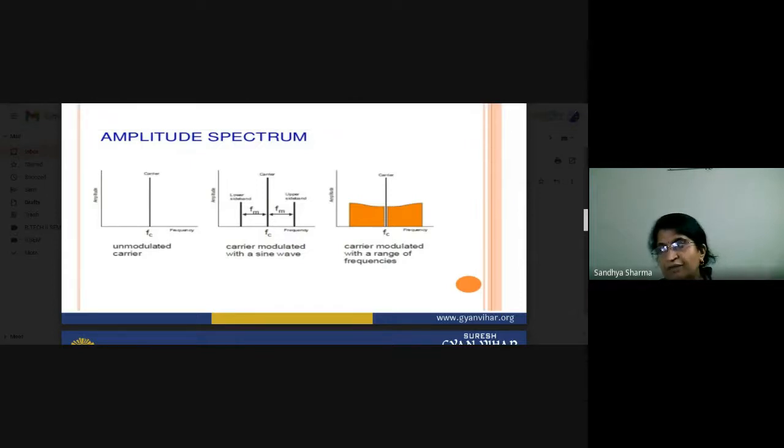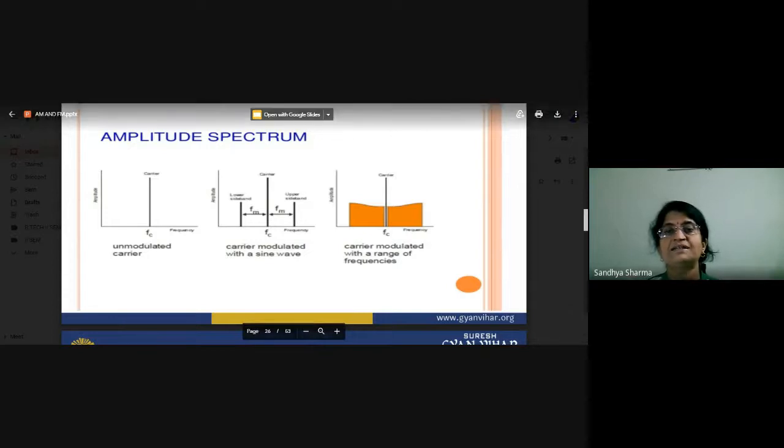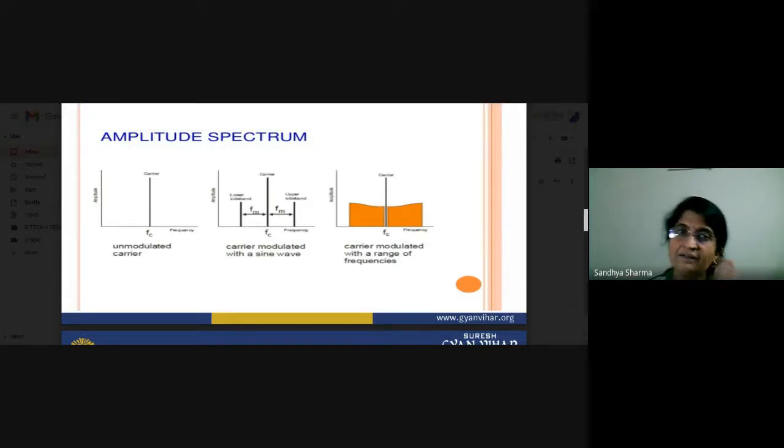When we do amplitude modulation, we get two sidebands, upper and lower. Our information is contained in these sidebands, not in the carrier frequency FC. So this is basically the spectrum of our amplitude modulation.